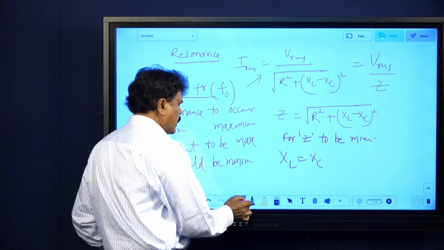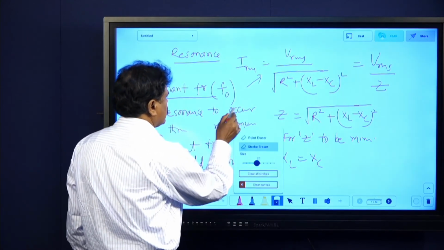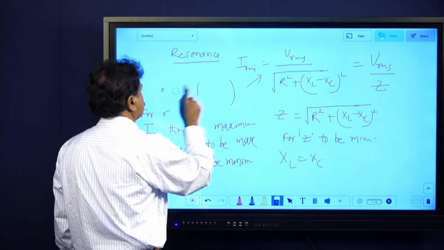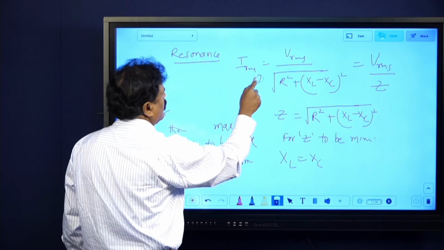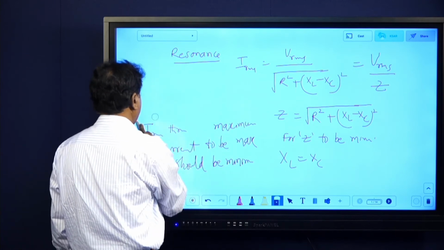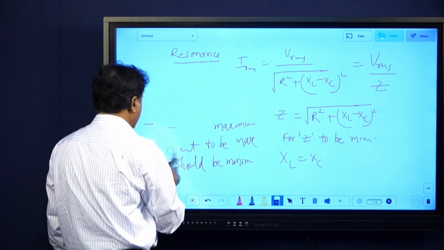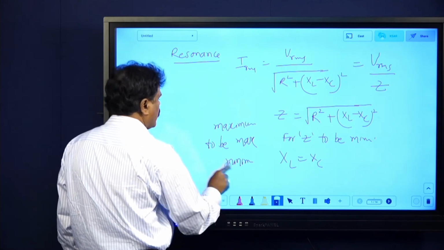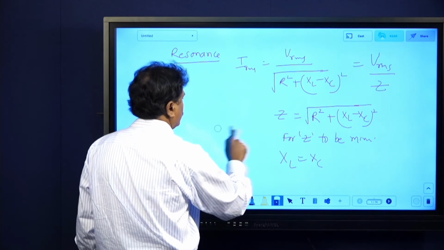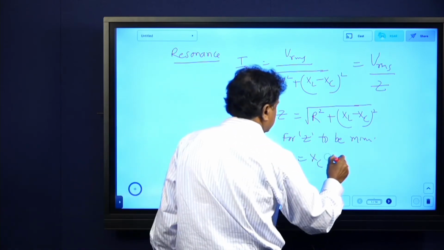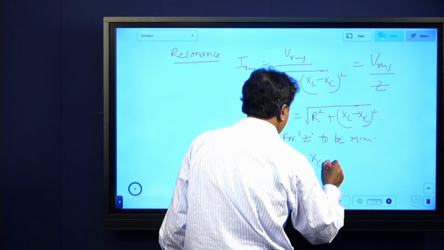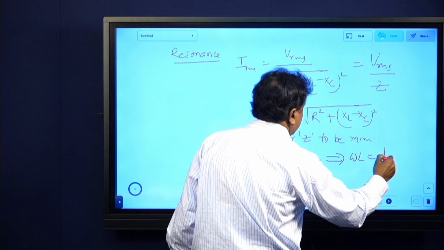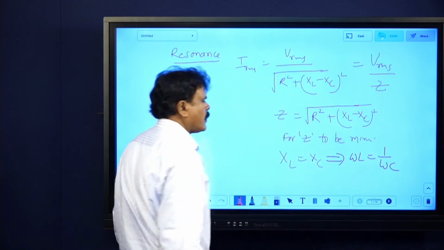Further here I will be showing. Just I will remove this and I will be showing it here. For XL equals XC means omega L must be equal to 1 by omega C. XL equals XC, that implies omega L equals 1 by omega C. Okay.